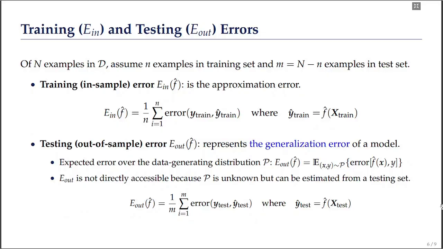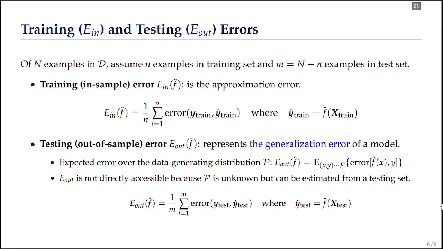For example, if there are capital N examples in the entire dataset, let's assume small n examples are in the training set and capital N minus small n examples are in the test set. The training error, which is also called the in-sample error, represents the approximation error.